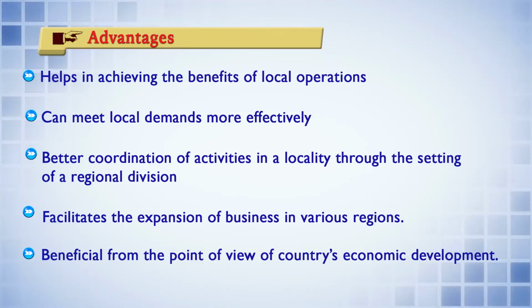Next is beneficial from the point of view of the country's economic development. For example, the railway may provide more facilities or services in a particular area where the rail facility is not there or is underutilized. So in that area you may provide more rail facilities.